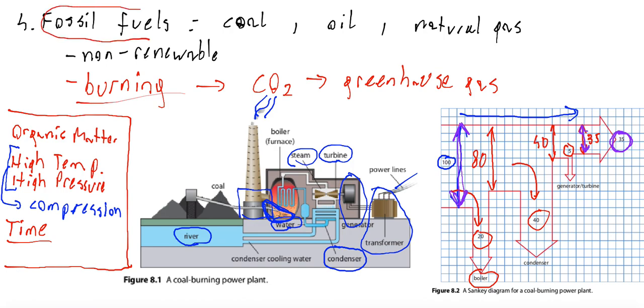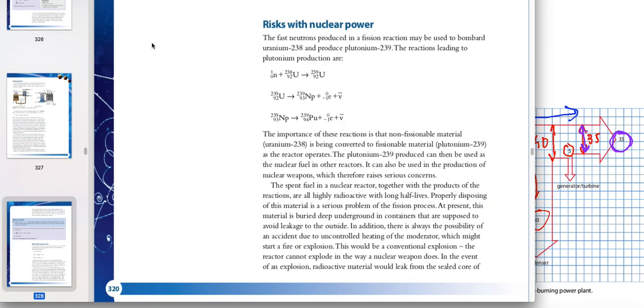So let's stop this lesson now. In our next meeting, we will calculate some examples related to fossil fuels and to a nuclear power plant.